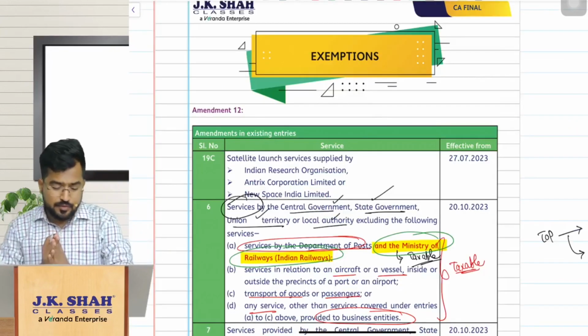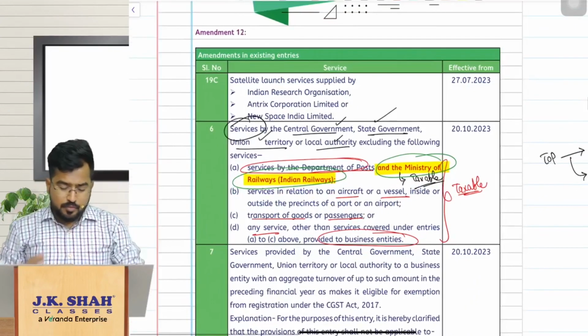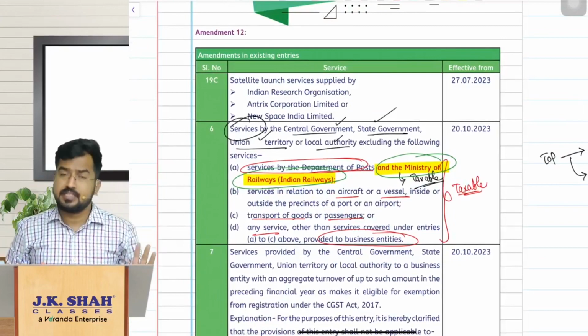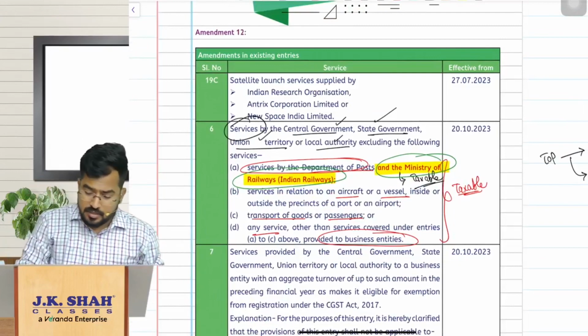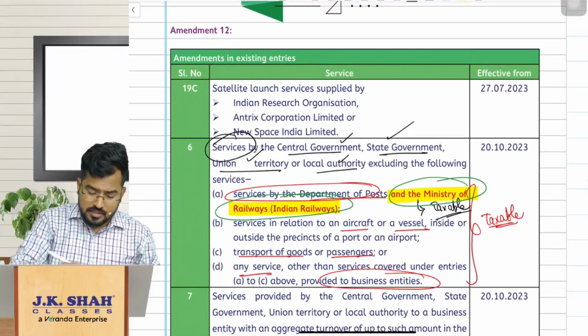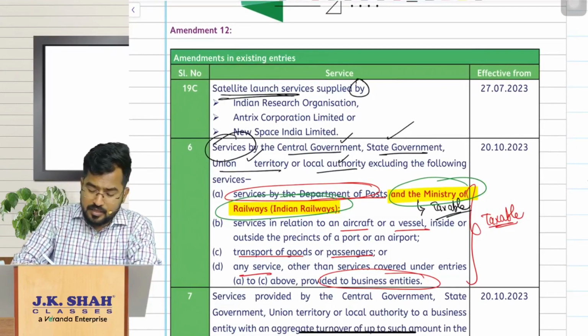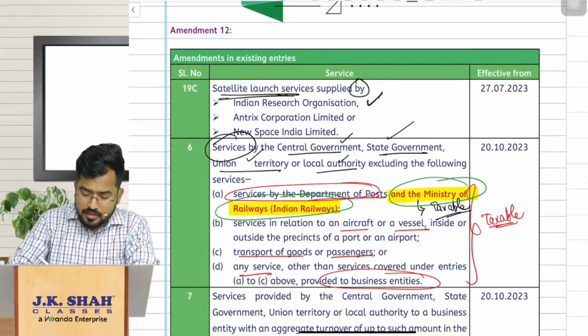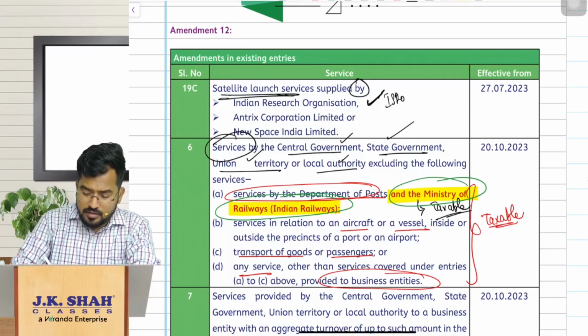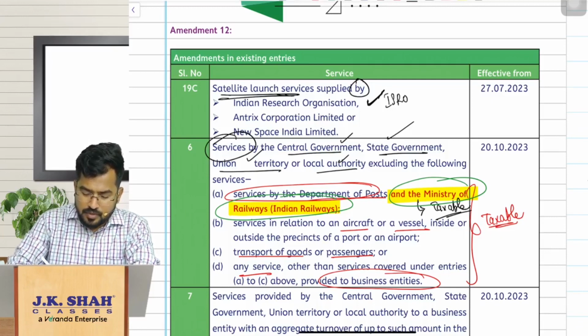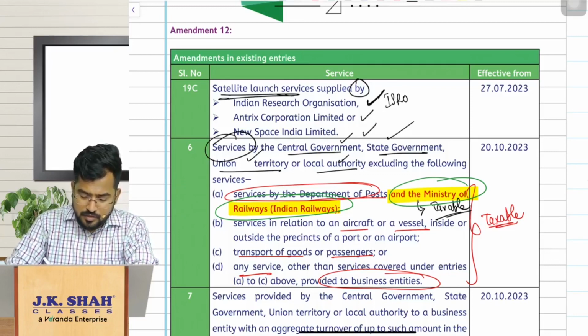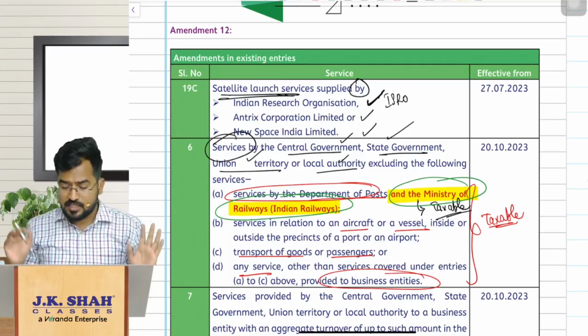And in exemptions, most of the topics are already covered when we discussed reverse charge mechanism. The only entries which are not discussed are these. Just remember, satellite launch services provided by Indian Space Research Organization, ISRO, Antrix Corporation Limited, New Space India Limited. These are exempt under GST.